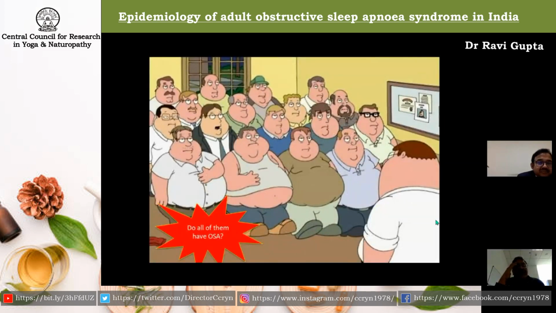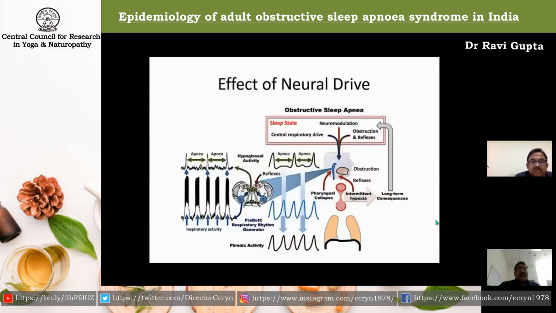So obesity increases the chances of having obstructive sleep apnea. But remember, not all obese patients will have sleep apnea. Similarly, not all patients with obstructive sleep apnea are obese. So obesity is just a risk factor, and it should be considered in that manner only. Next slide, please.